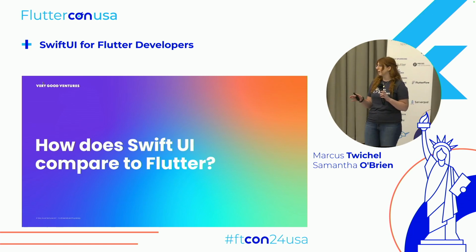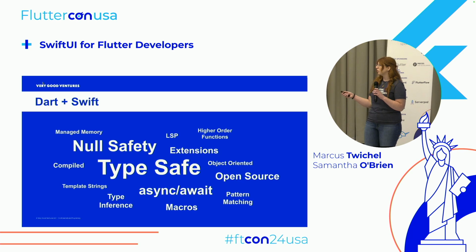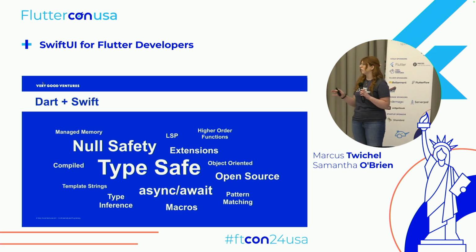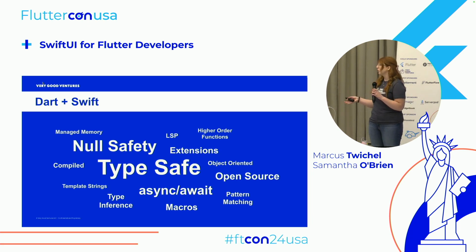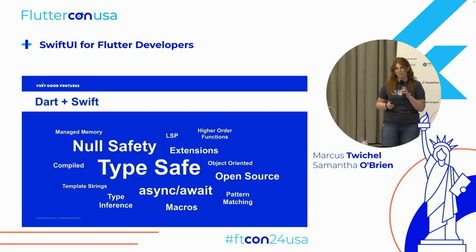So there's a lot of similarities between the two frameworks that make it so simple. So starting off at a language level, both Dart and Swift share a lot of key principles like null safety, type safety, asynchronous programming, things that are going to make converting your logic from Dart to Swift very easy. Your problem-solving skills are going to translate really well. They're both open source, so you get that community support, and they're both easily customizable, whether it's through extensions or macros. Nudge, nudge at the Dart team.